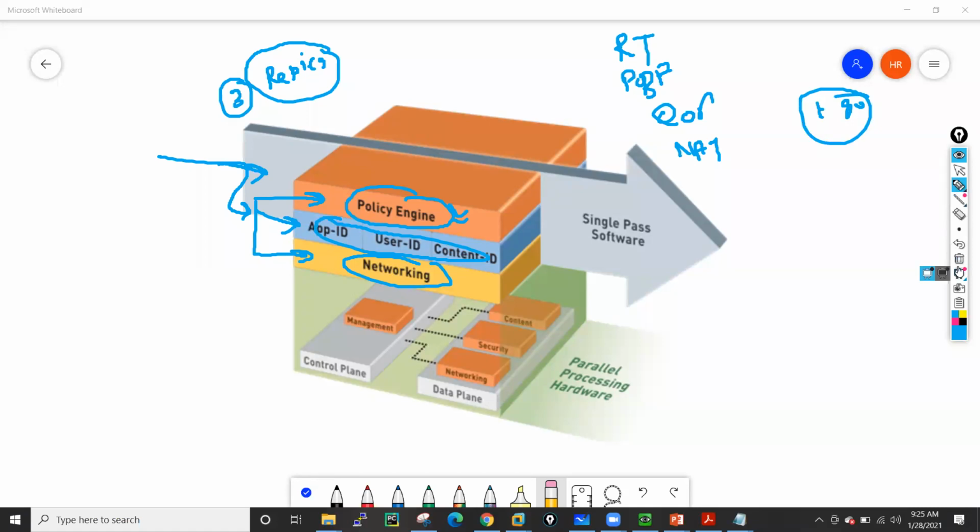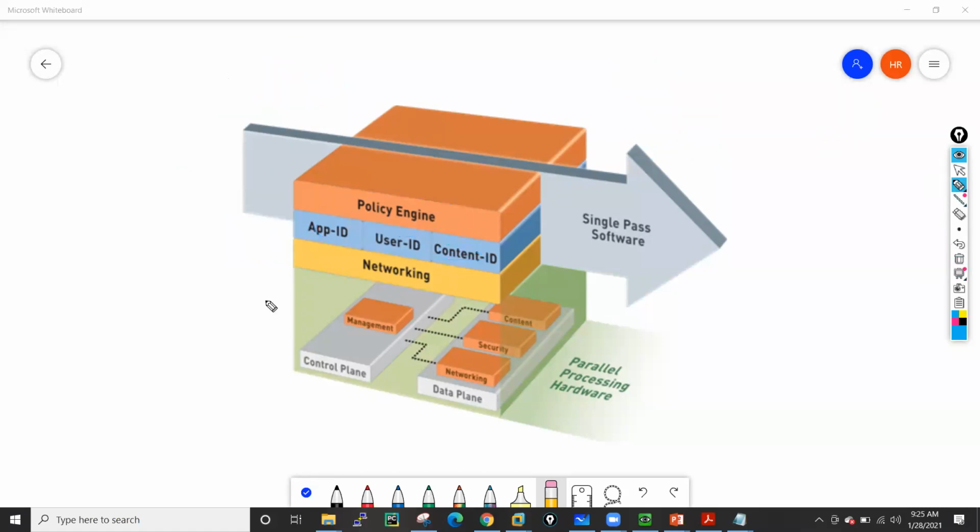But in other firewalls, what they used to do is first process the packet through the networking engine, then forward that packet to the App-ID engine, then the User-ID engine, then the Content-ID engine, then the policy engine. This is the behavior of other firewalls, but in our Palo Alto firewall, all these things happen in one go, meaning they are performing all these activities parallelly.